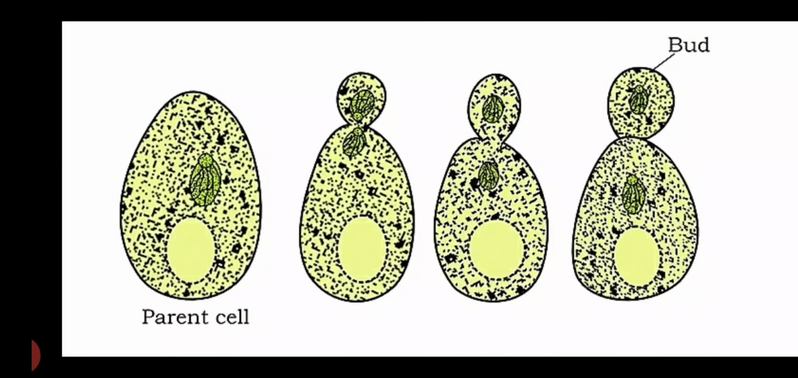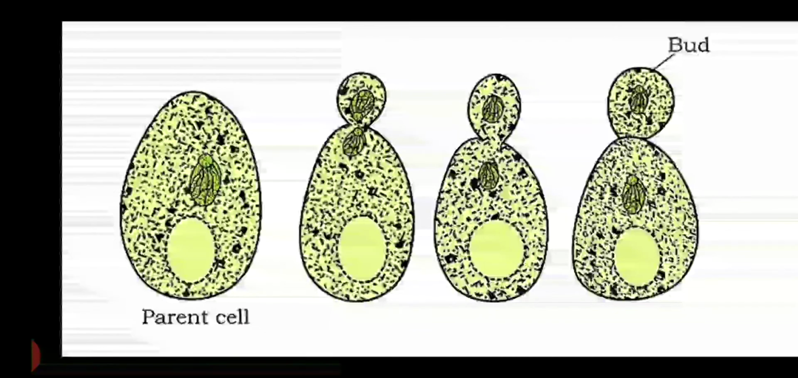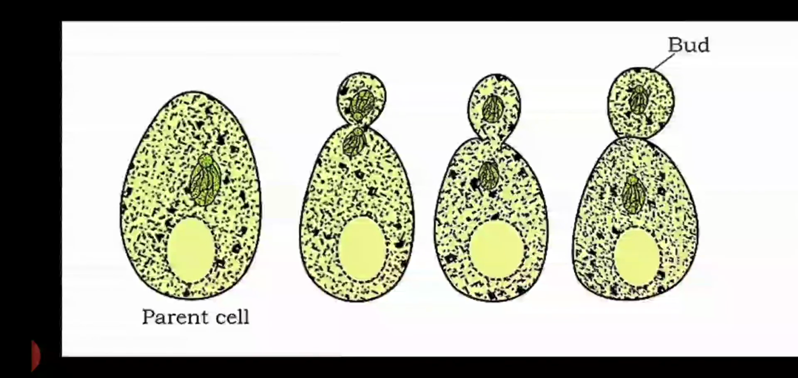So in this diagram we can see the parent cell first producing a small outgrowth, which is an uneven division. After that, a new bud is formed, and this new bud, after growth, will produce a new organism.